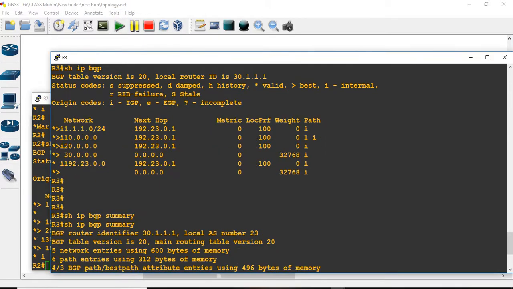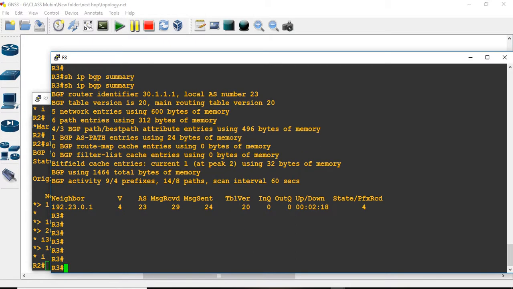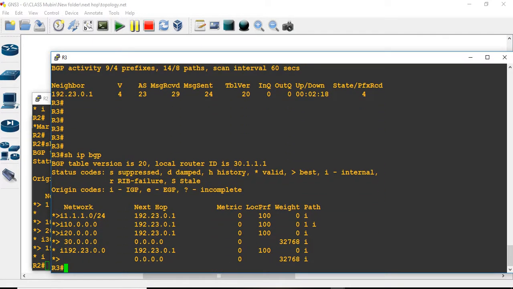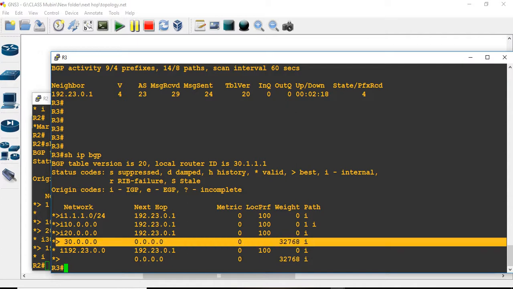And let us check on R3. R3 is the best route.